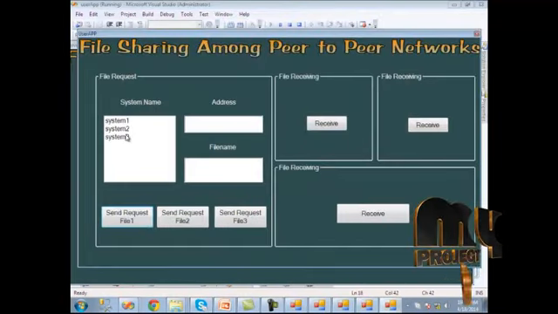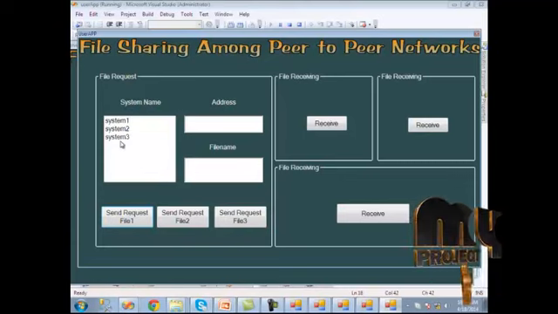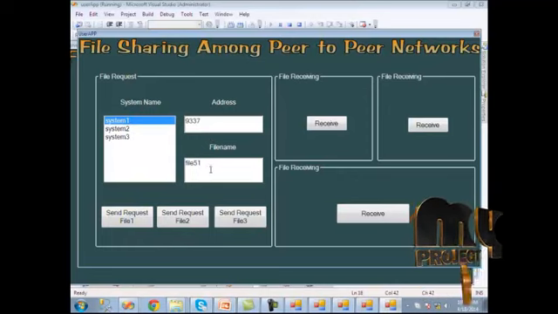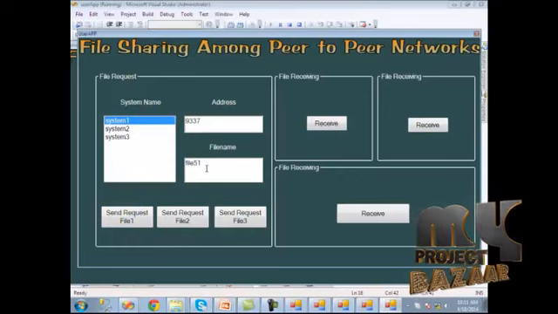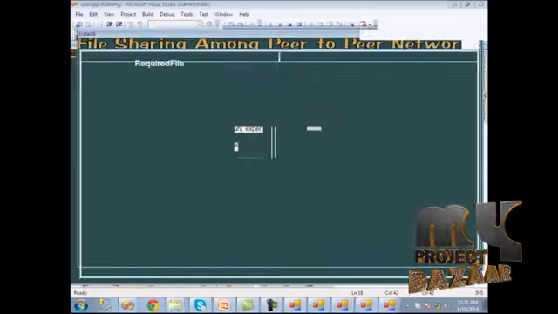So here are the 3 peers for the requested file. Then we should download these files from these 3 systems. So we should download from each system. When we click system 1, we can get the address of that system and the file piece from that system. So here system 1. To receive the download request, we should run system 1. Then we should click the next button.